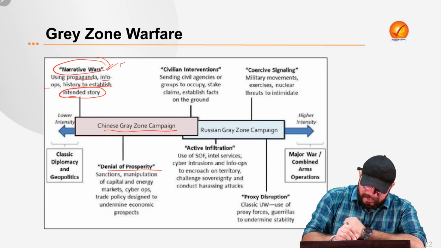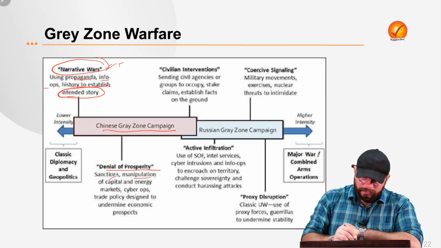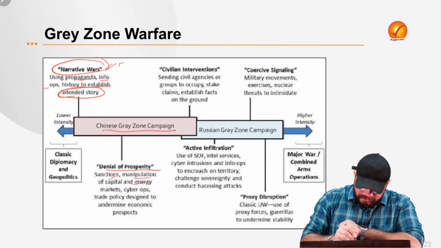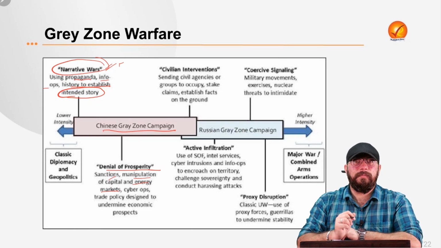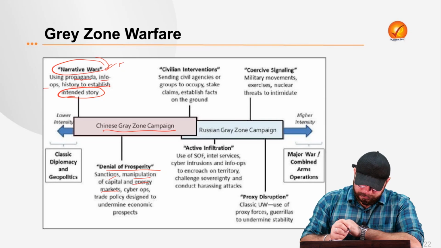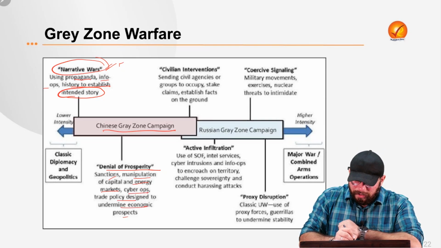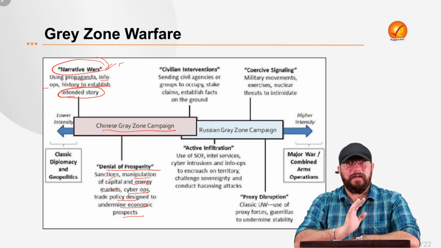Then it can be denial of prosperity through various sanctions, through various manipulations of capital, energy markets, so the debt trap diplomacy, right? It can be a tool used in this denial of prosperity. Then cyber operations, trade policy designed to undermine the economic prospects of some other country.